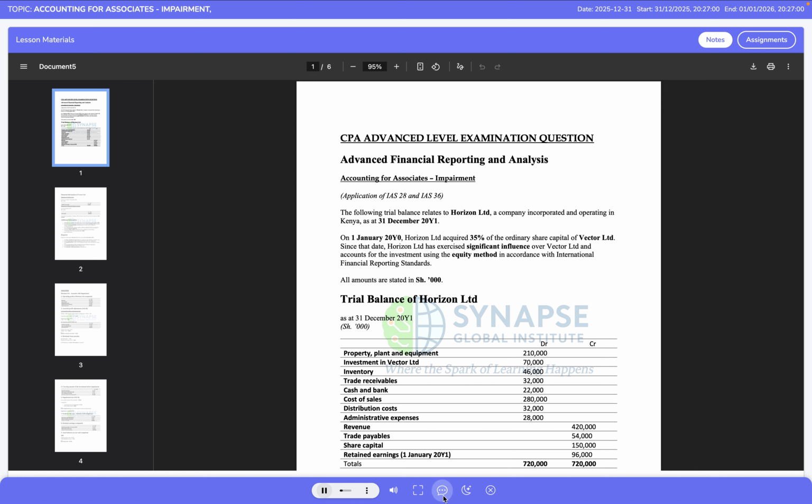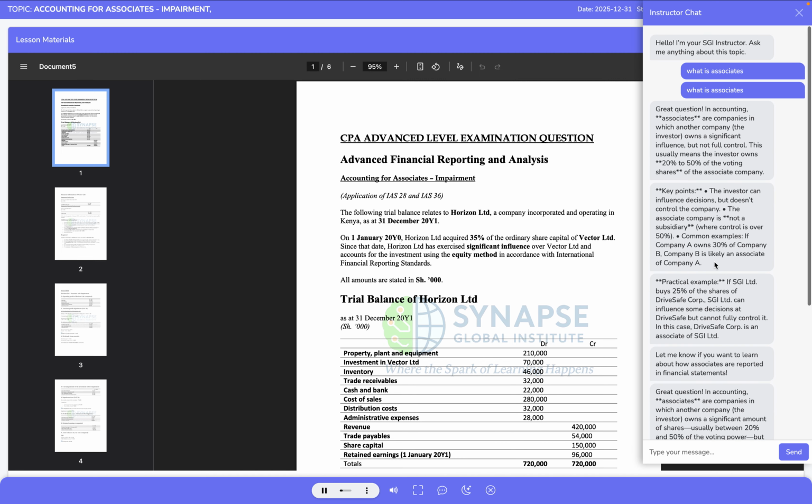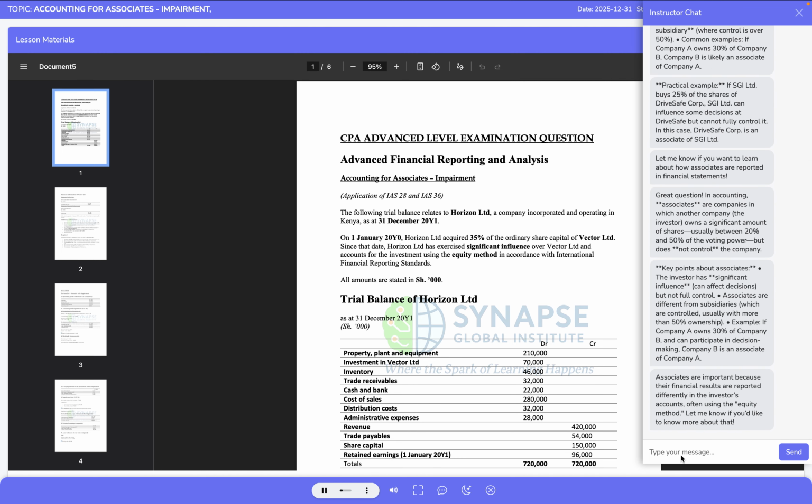I am your instructor for Advanced Financial Reporting and Analysis, and today we begin an important CPA Advanced Level area, accounting for associates, with particular focus on impairment, applying the principles of IAS 28 investments in associates and joint ventures, and IAS 36 impairment of assets.